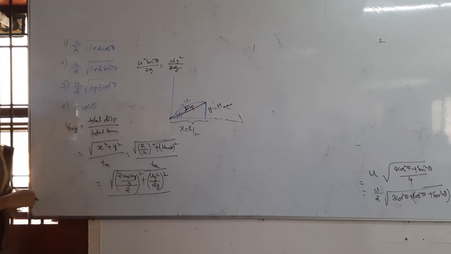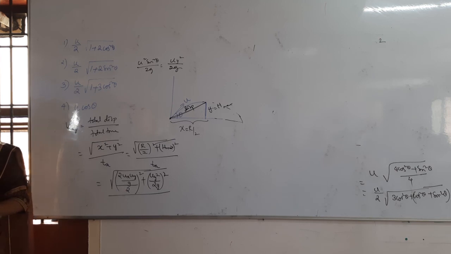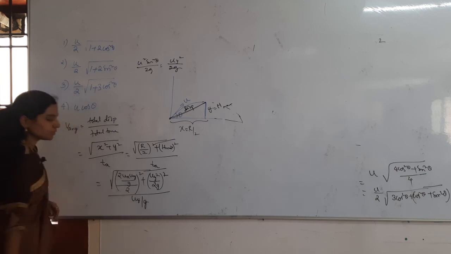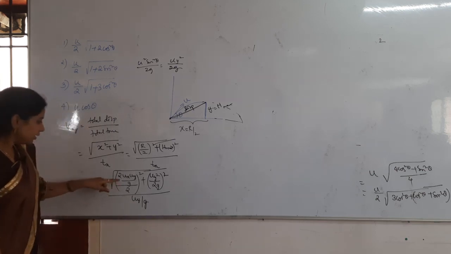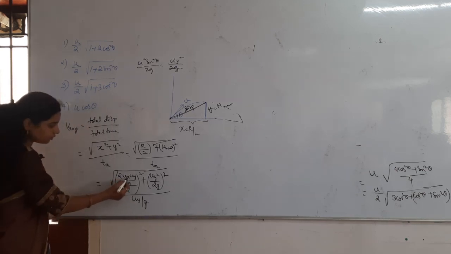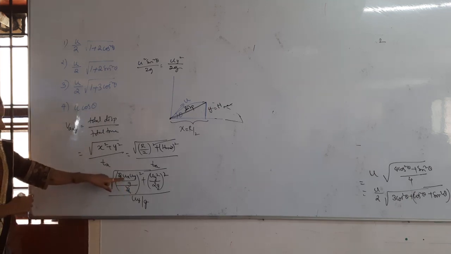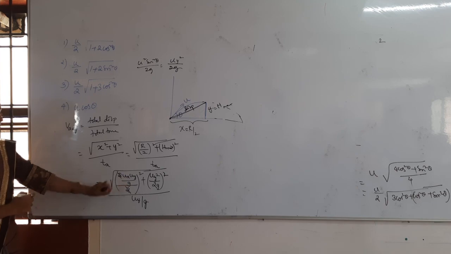Then what is the formula of time of ascent? U sin theta by g, and u sin theta is uy, so uy by g. Then here 2ux uy by g, the 2 gets cancelled. Only ux uy by g is remaining.